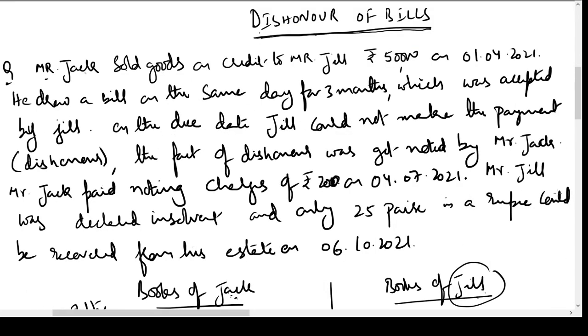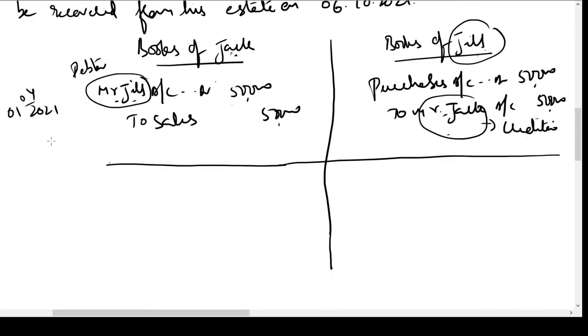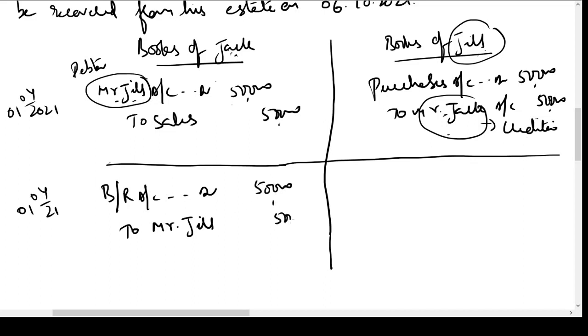So he drew a bill on the same day for 3 months, which was accepted by Jill. So Mr. Jack drew a bill for 50,000 rupees on Mr. Jill on the same day. Mr. Jill accepted the bill and gave it back to Mr. Jack. So when the bill is received by Mr. Jack, what is the entry we pass? We pass the entry bills receivable account debit to Mr. Jill account 50,000.